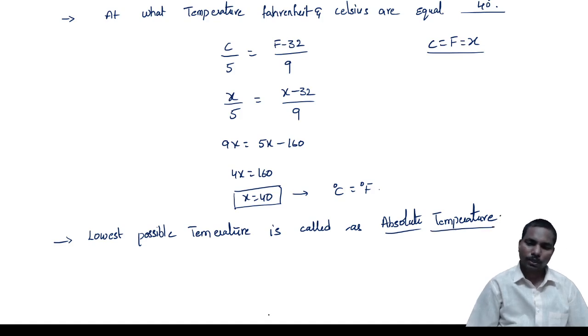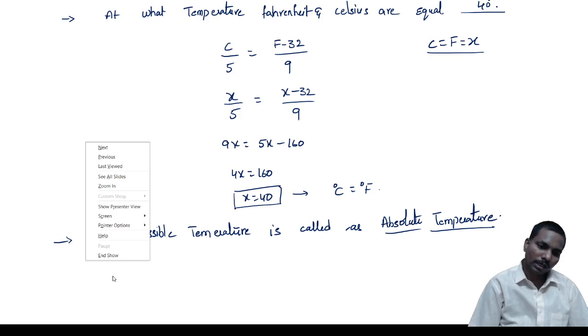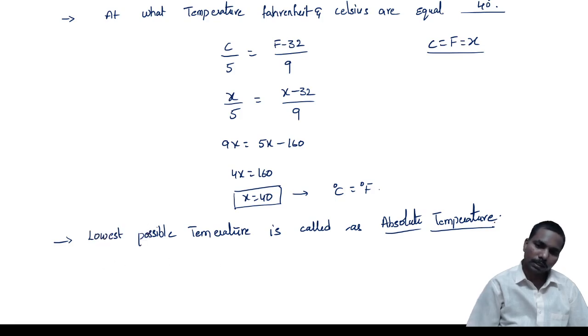Okay, absolute temperature. That lowest possible temperature is nothing but 0 Kelvin.